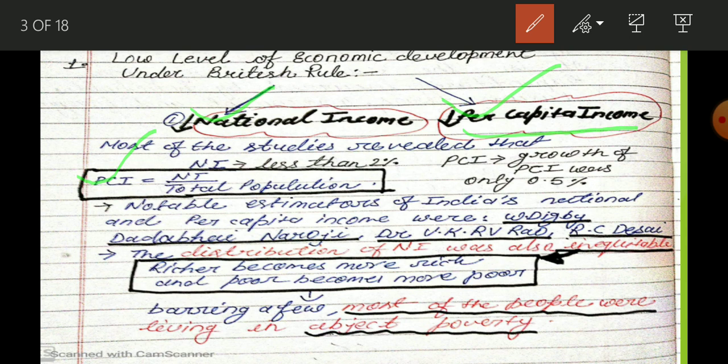Now, on the eve of independence, when there was British rule, we find that there was no proper or sincere attempt by the British government to estimate national income or per capita income, because they did not have any motive of progress for Indians.